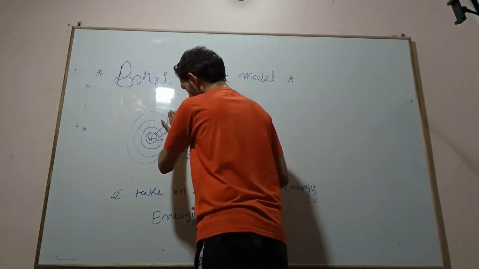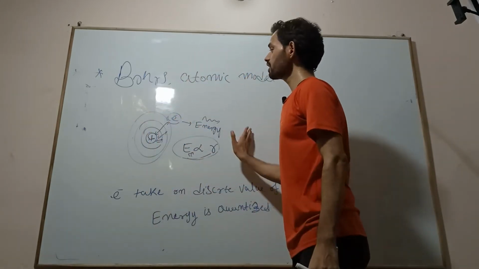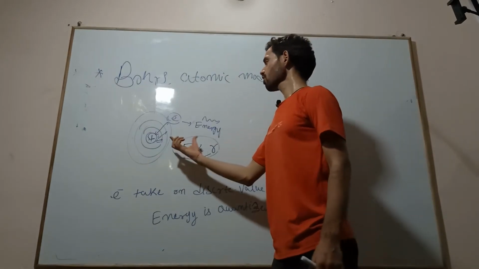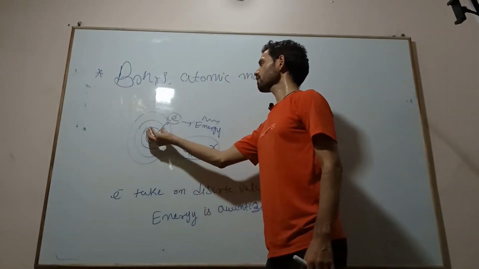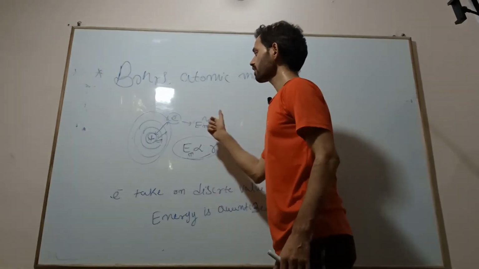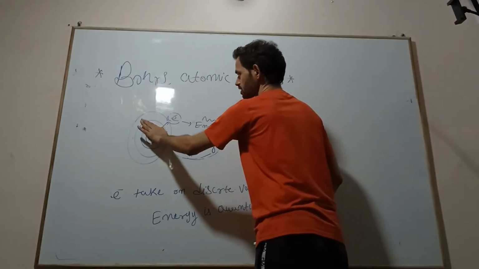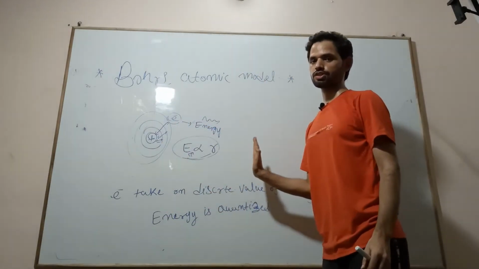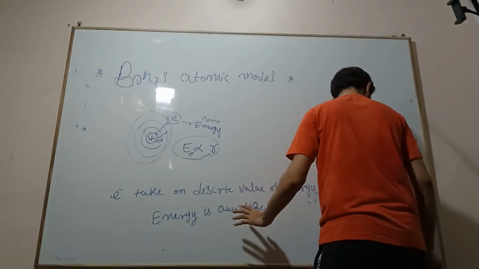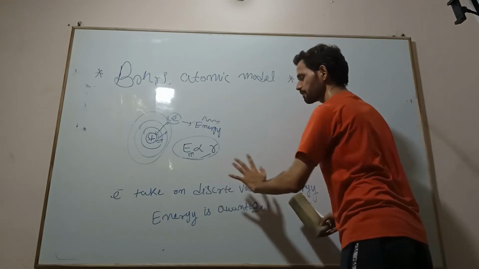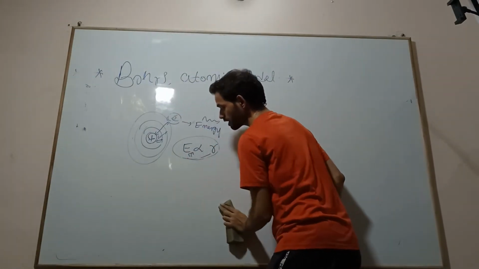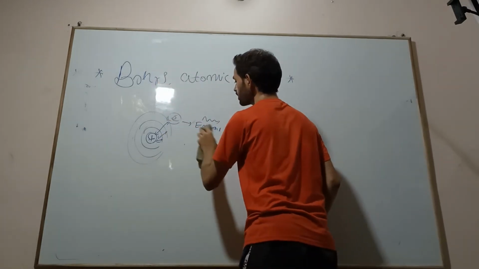Therefore the electron does not radiate energy in a particular energy level or shell. It will radiate energy only when it jumps from one energy state to another.